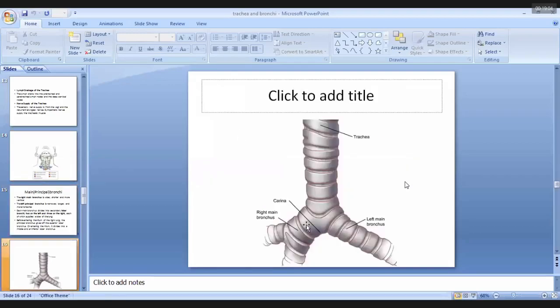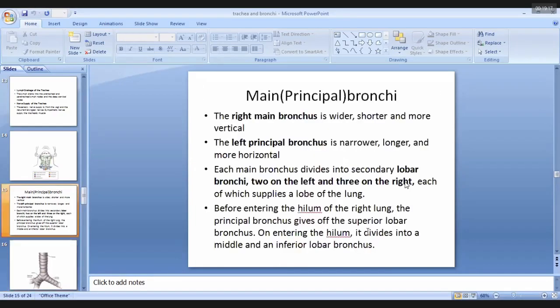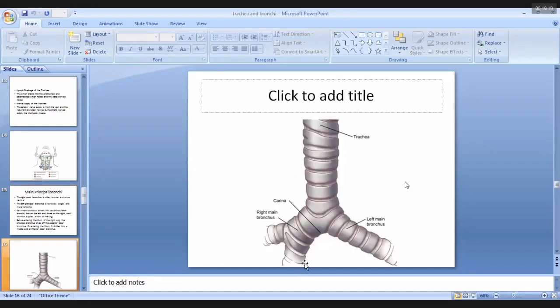See in this figure, the right main bronchus is much wider as compared to the left one, which is narrower. It is shorter and the left one is longer. And the right one is more vertical as compared to the left one, which lies more horizontally.